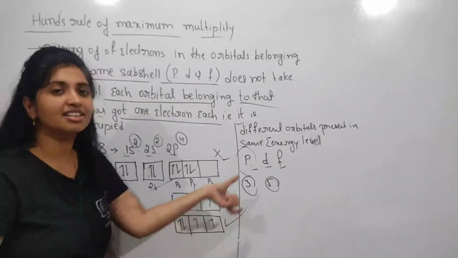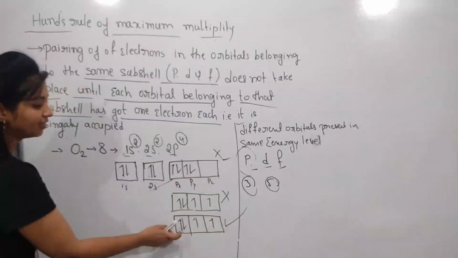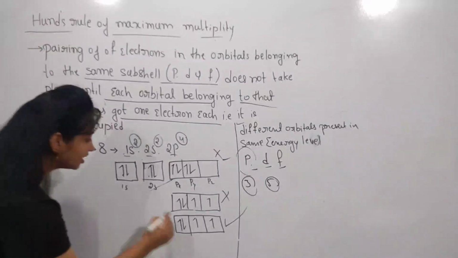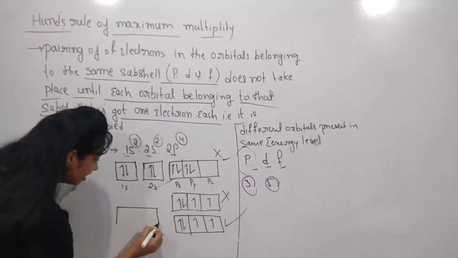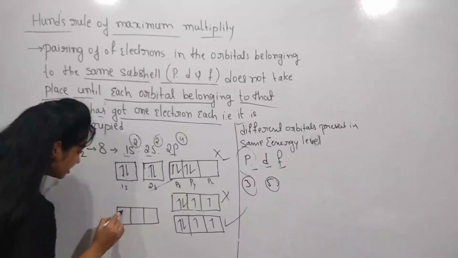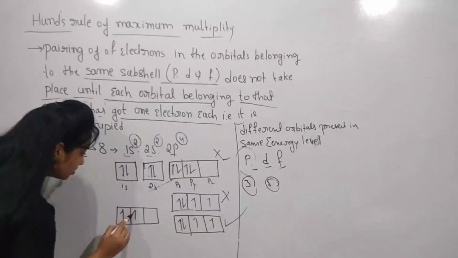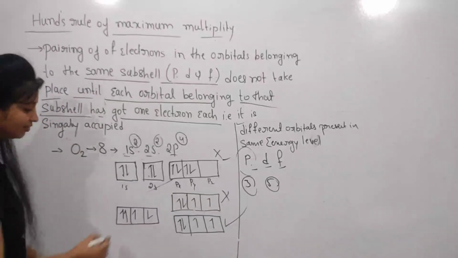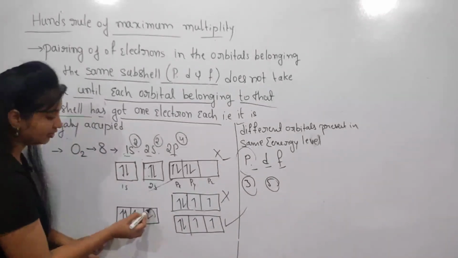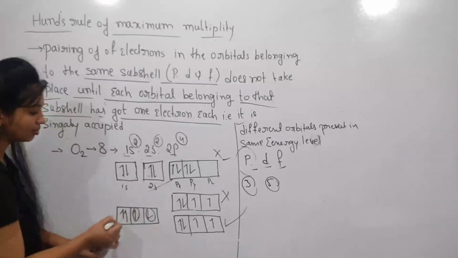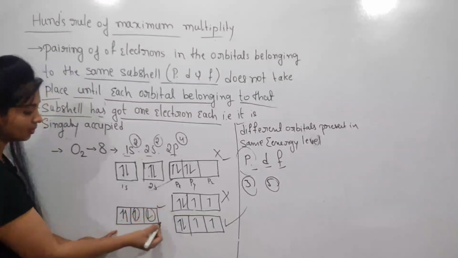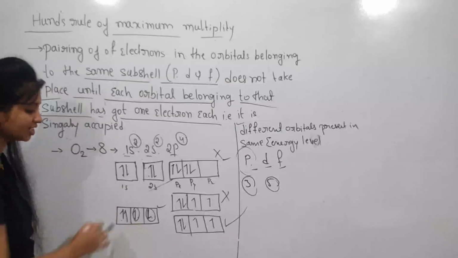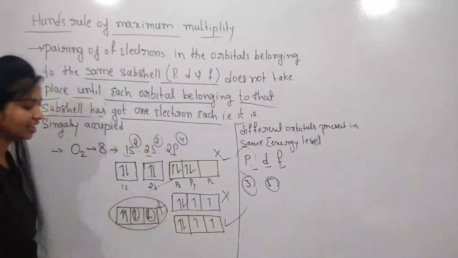One electron with the same spin, and next the pairing will start here. So this is Hund's rule. See here, if I fill electrons like this, 1, 2, 3, then 4, we are having a different spin. When I accommodate single electrons in these orbitals, these are having a different spin. This is a downward direction and this is an upward direction. This is also a wrong method to fill the electrons.